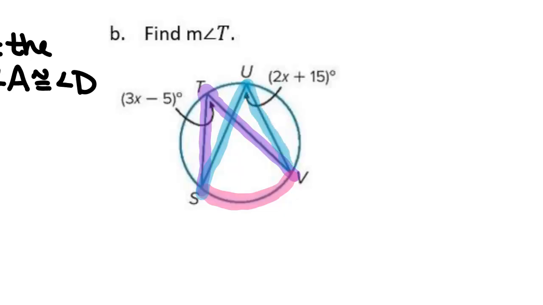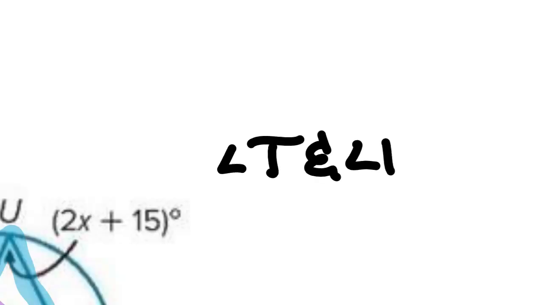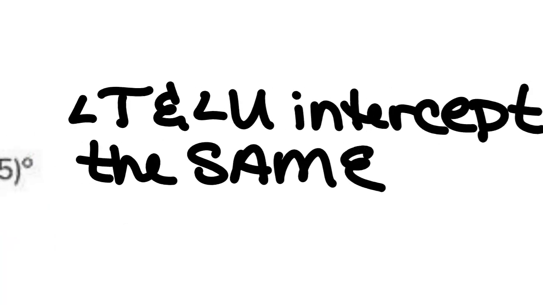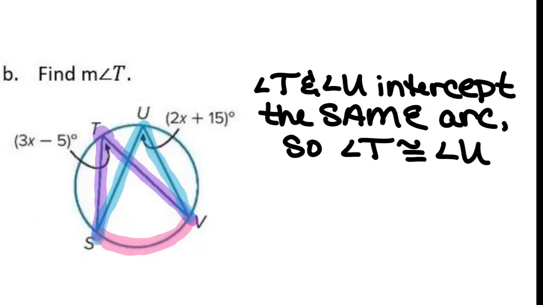Angle U, yes. So angle T and angle U intercept the same arc. So that means that angle T is congruent to angle U. So the measurement of angle T is equal to the measurement of angle U.